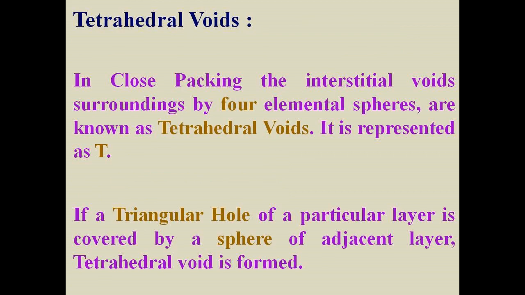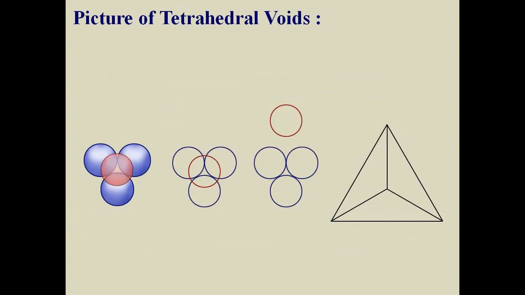I now define the tetrahedral voids. In close packing, the interstitial voids surrounded by 4 elemental spheres are known as tetrahedral voids. It is represented as capital T. If a triangular hole of a particular layer is covered by a sphere of the adjacent layer, a tetrahedral void is formed. In the picture here, a tetrahedral void is shown.